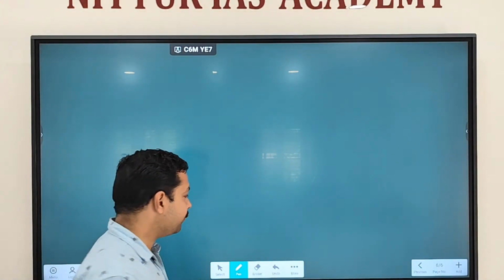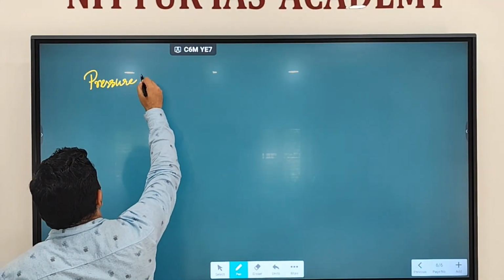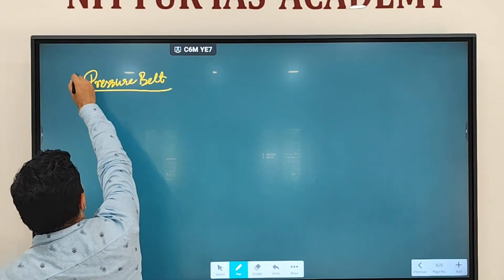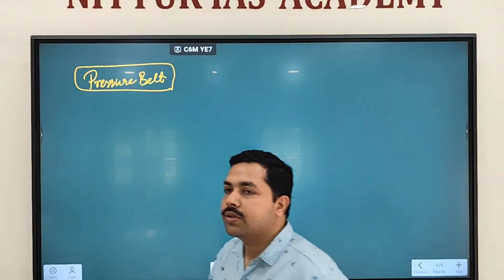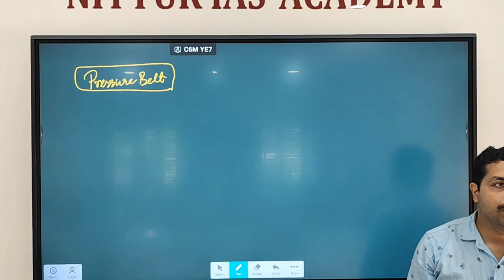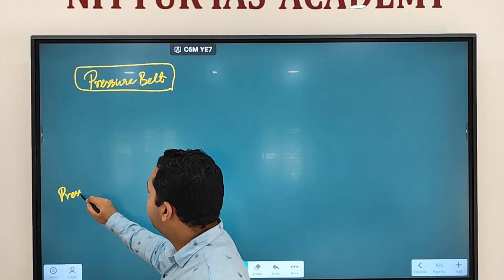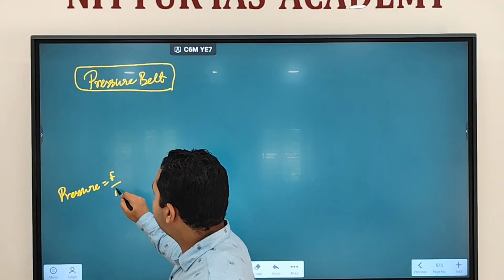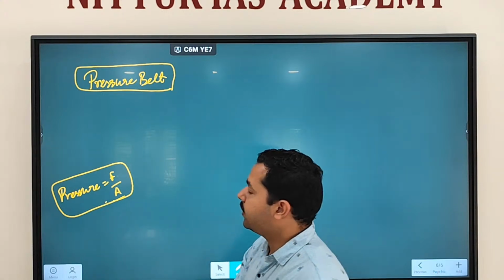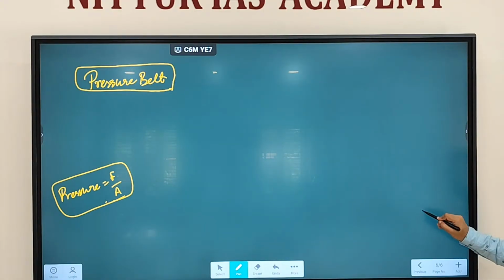Fine. Now we are shifting to the next concept, which is called pressure bed. Now what is pressure? Just now we discussed, pressure is defined as force per unit area. This is the definition of pressure you study in physics. So how much force you are applying in a unit area, that is called pressure.